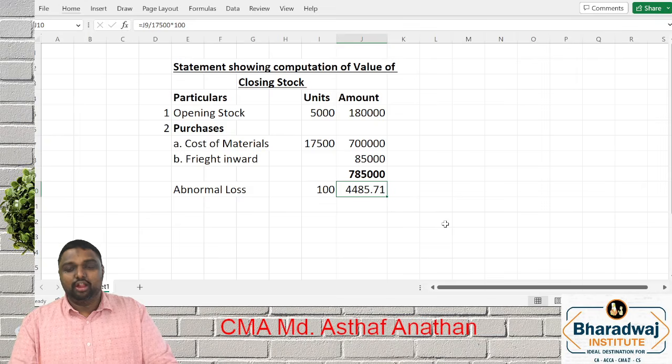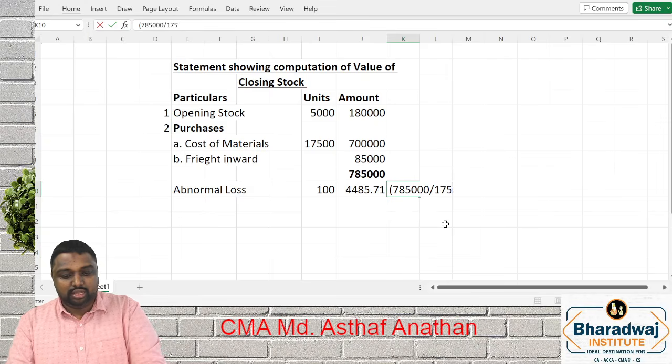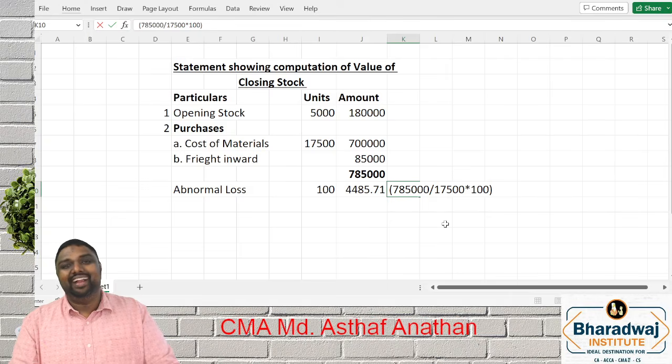You get 4,485. How do you find the value? 7,85,000 is for 17,500, so what is the value for 100? Are you clear? So abnormal loss is a reduction. You can give a minus.